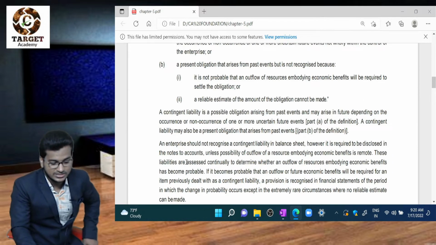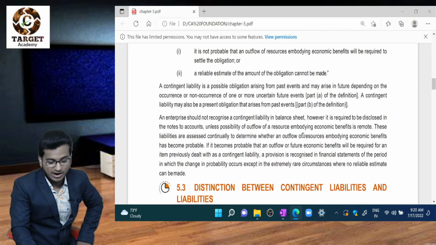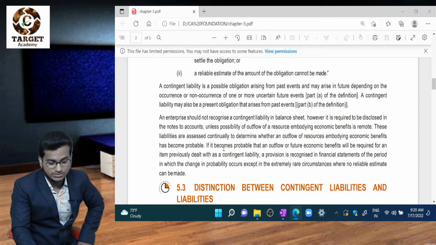These liabilities are assessed continually to determine whether an outflow of resources embodying economic benefits is probable.